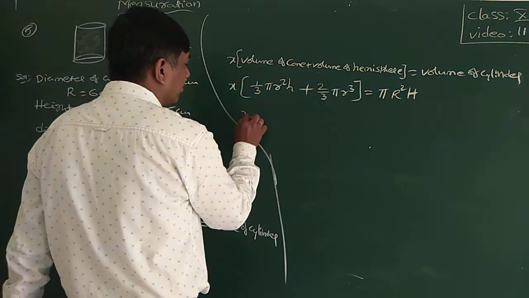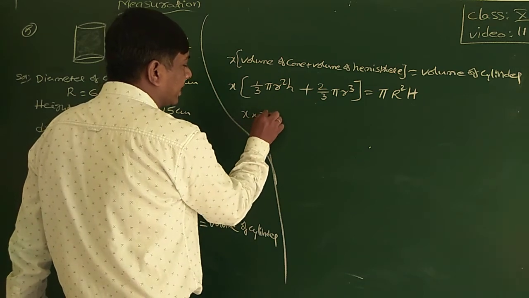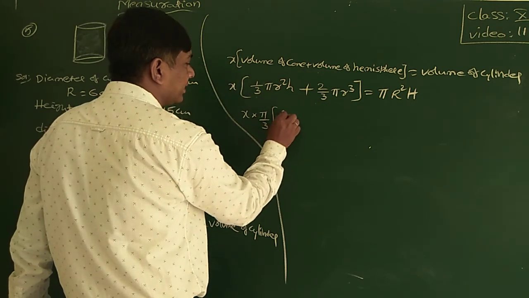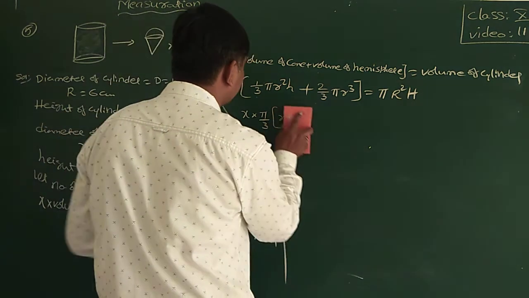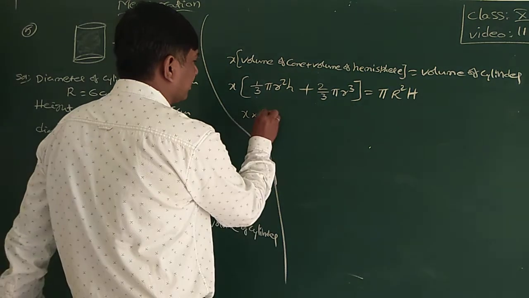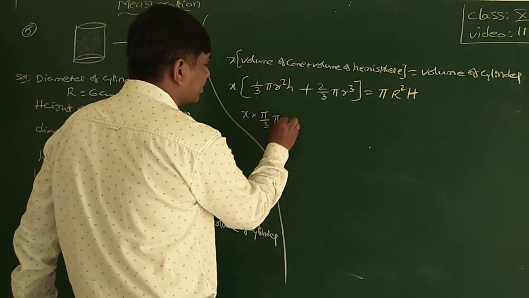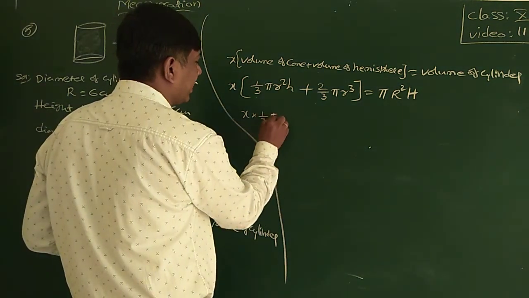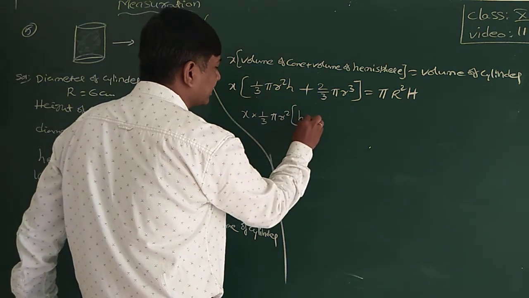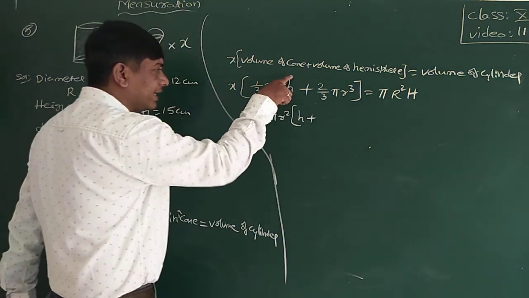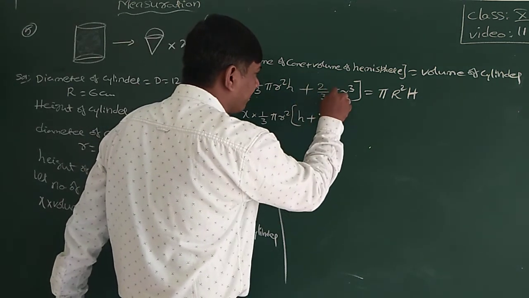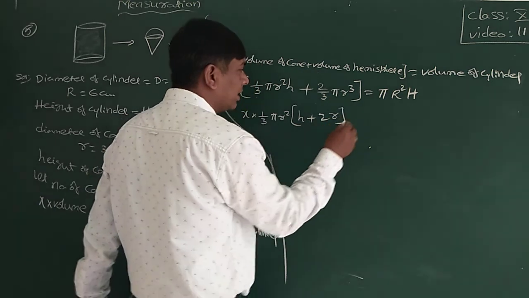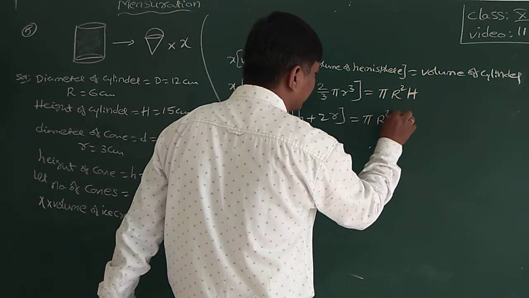Okay, now x into pi/3, I am taking common 1/3 pi r square. Then what is left over is h plus, from 2/3 pi r cube, 2 r is left. So x into 1/3 pi r square into h plus 2r is equal to pi into r square into h.